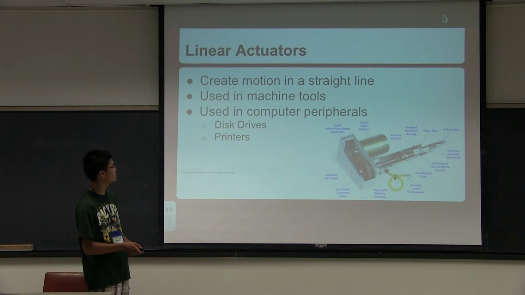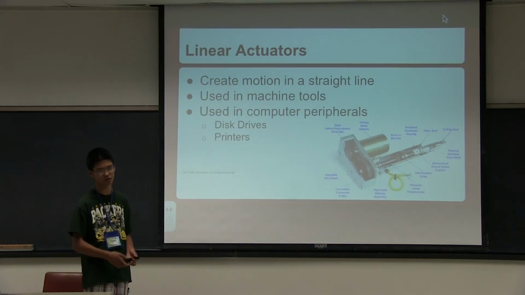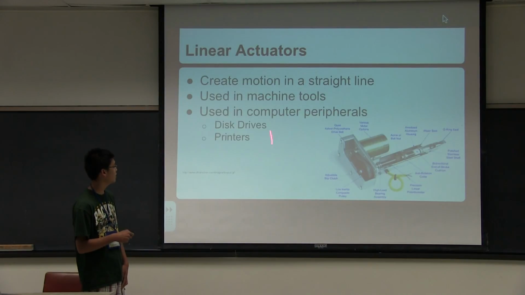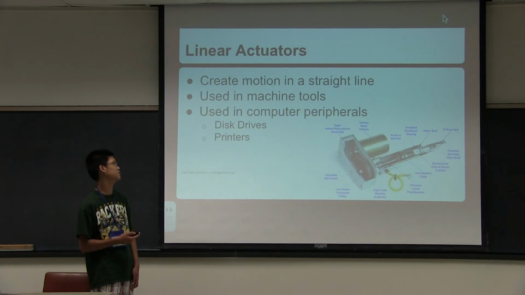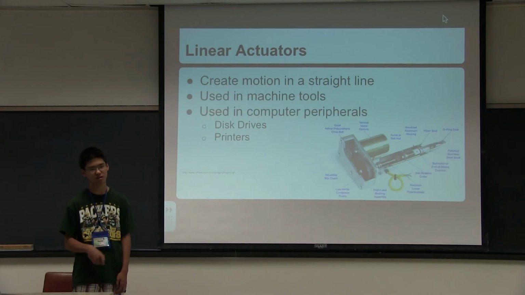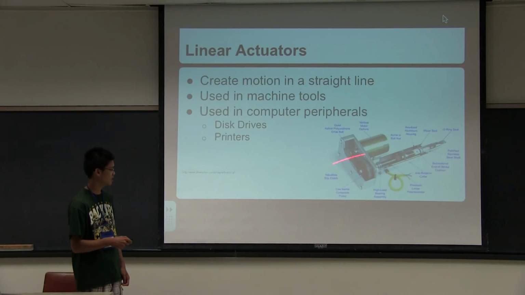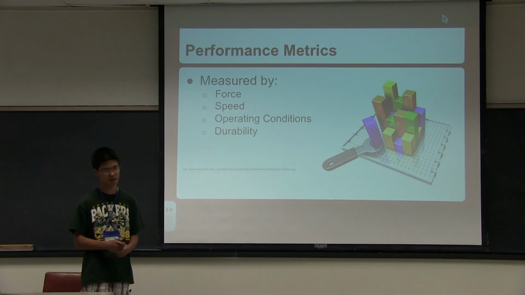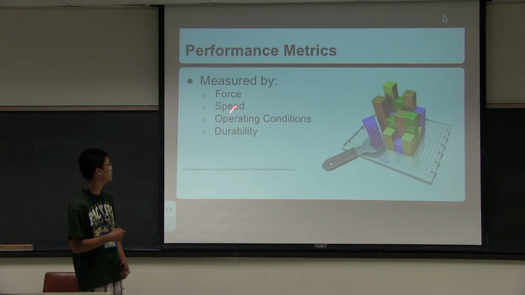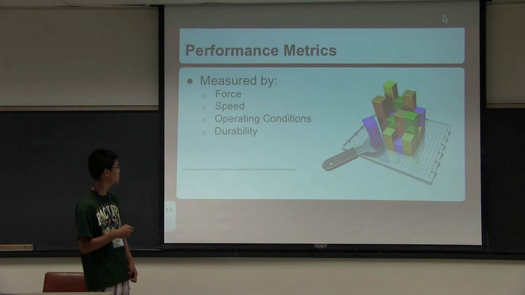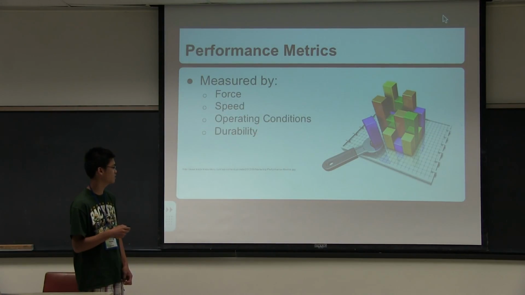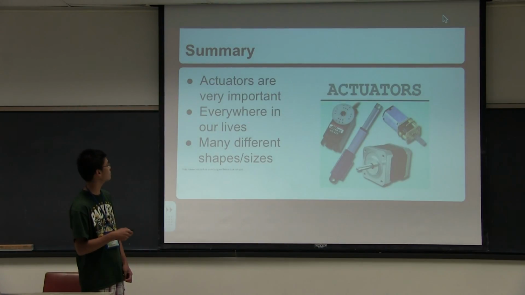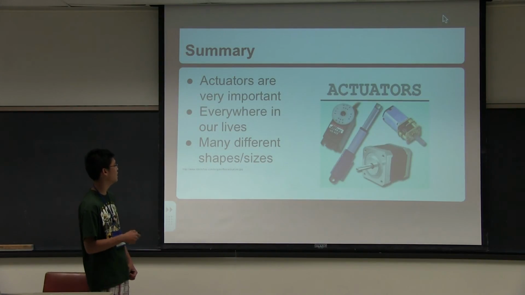Okay, so linear actuators, they create motion in a straight line. That's why they're called linear actuators. They're used in machine tools, and they're also used in computer peripherals such as disk drives and printers. And that's a picture of a linear actuator. So when you're measuring performance of an actuator, you normally measure it by these four main performance metrics: force, speed, operating conditions, and durability.